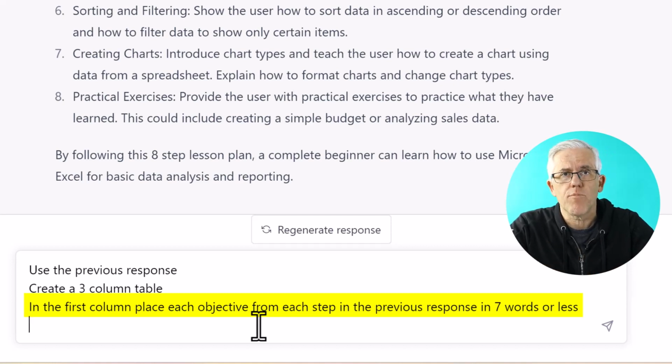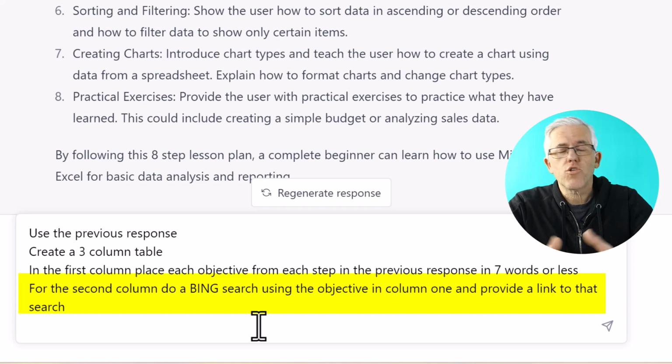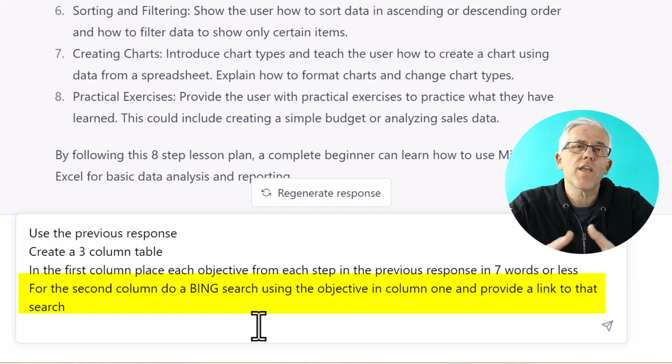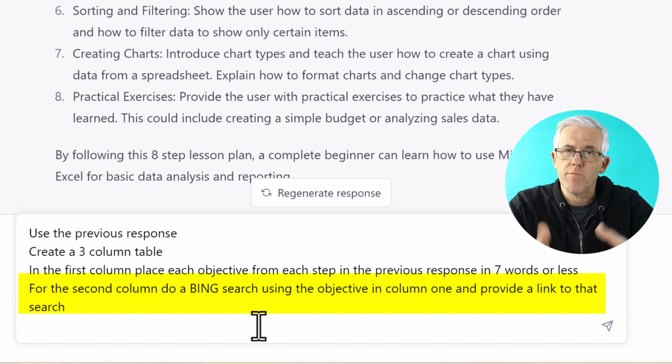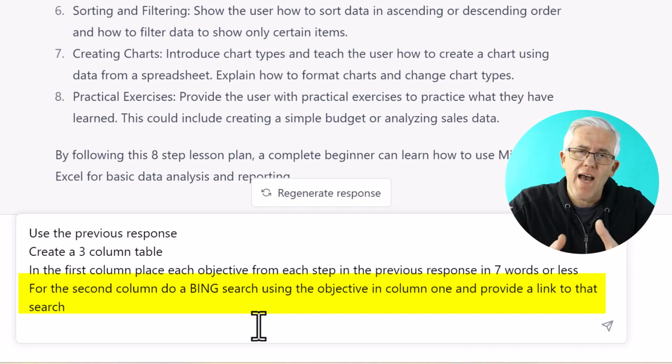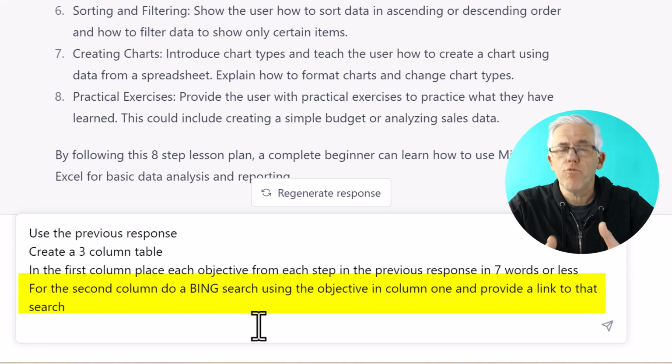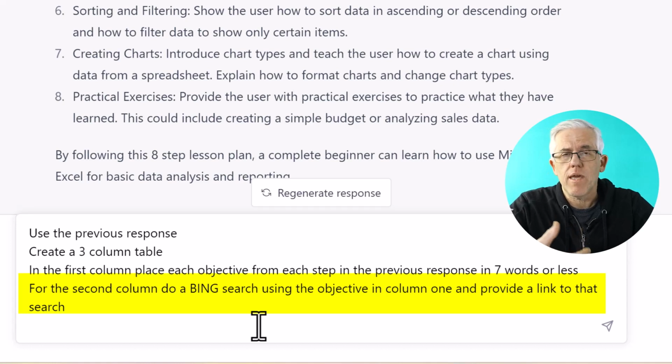Let's put that into the prompt. Okay, so now the second column is going to give me a link to the search for the objective in the first column. What about the third column? I want to do exactly the same thing, but I want to do a YouTube search instead of a Bing or a Google search. The easiest way to do this would be to copy the section where I ask for the second column to be populated and just change it from a Bing search to a YouTube search.